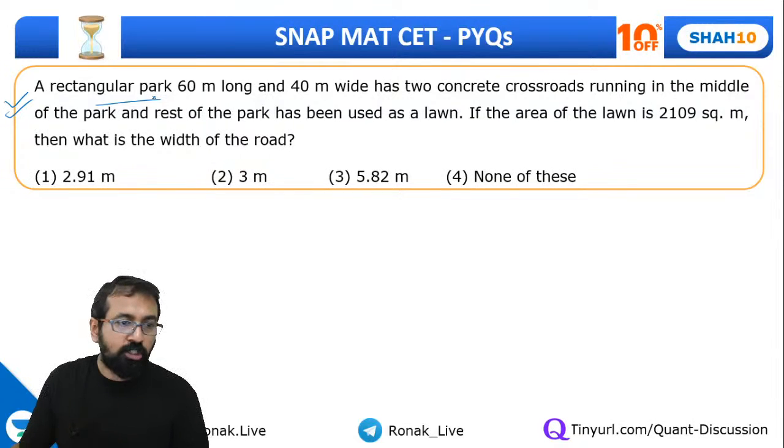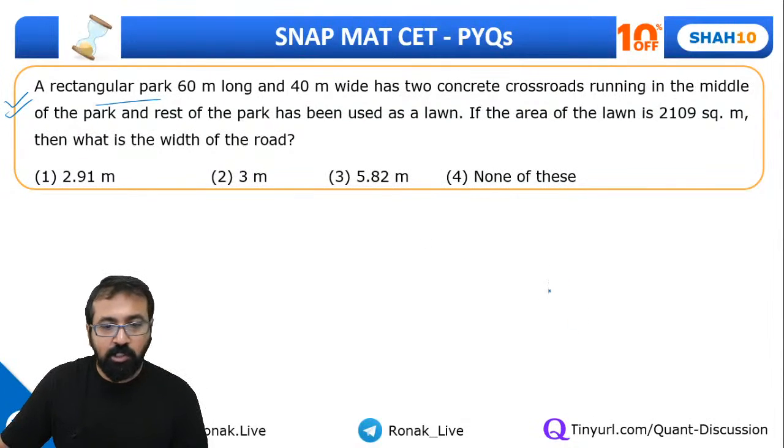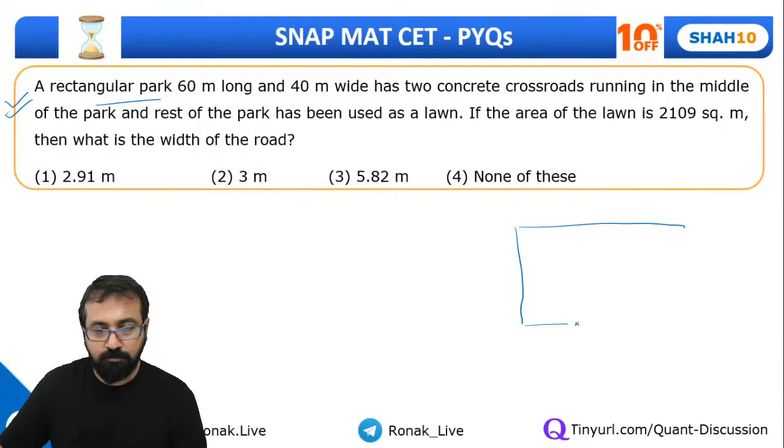So everyone, please solve this question. A rectangular park, 60 meter long, 40 meter wide. This is that park. It has two concrete crossroads. So it's something like this. And we do not know what is the width of these crossroads.